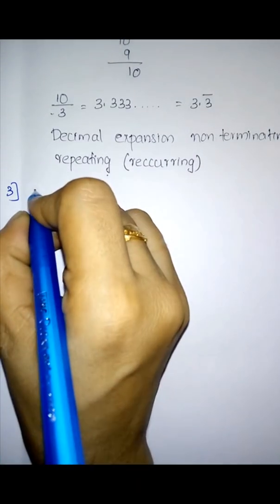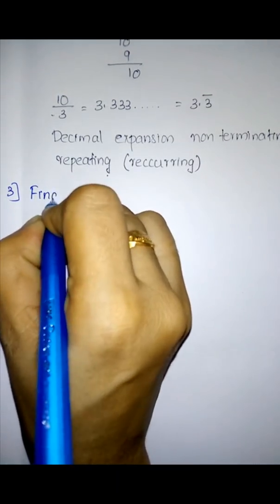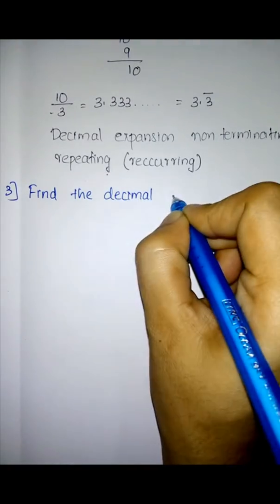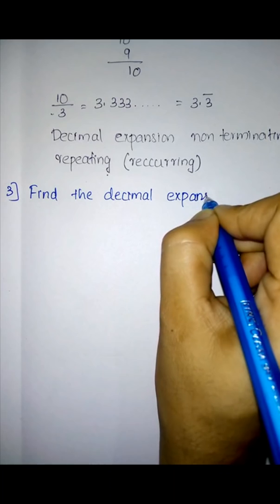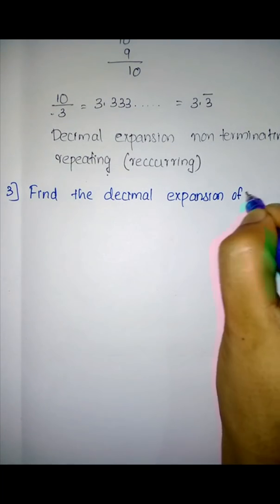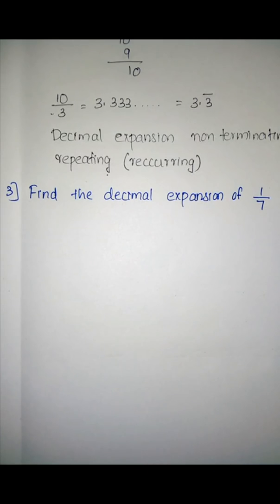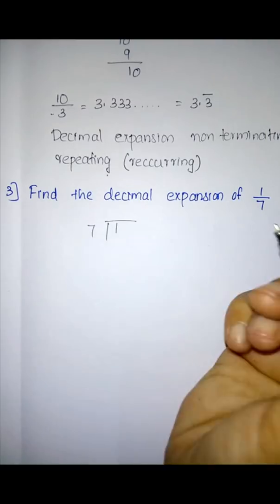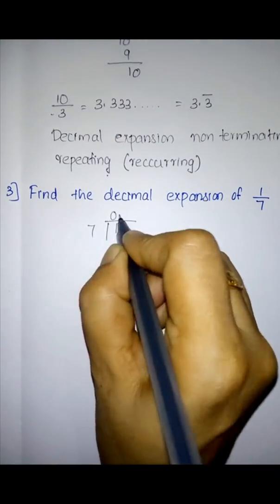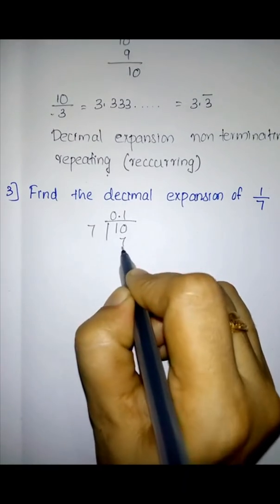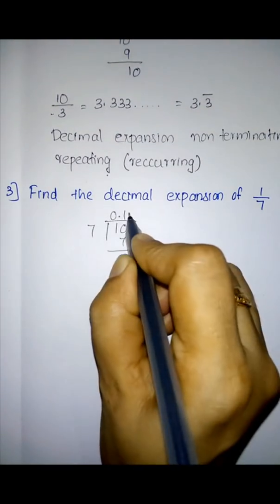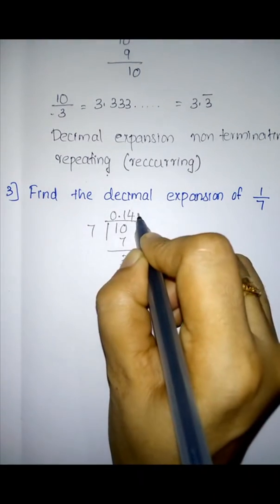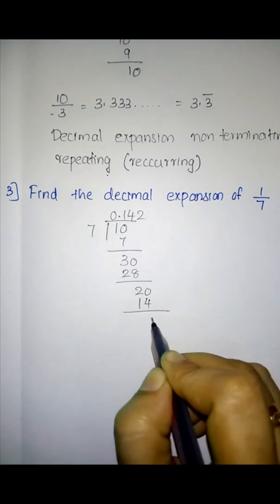Third one is: find the decimal expansion of 1 by 7. So you can write it as 1 divided by 7. It's not moving, so 10. So how many times will 10 come? 1 time, so 7. Then 30. How many times? 4, 28. Then 20. How many times? 2 times, 14. Then 6.